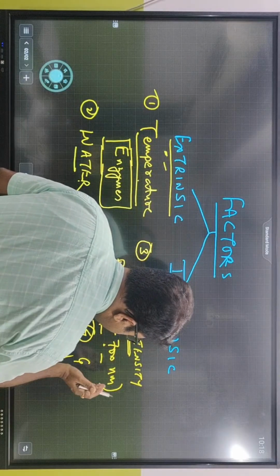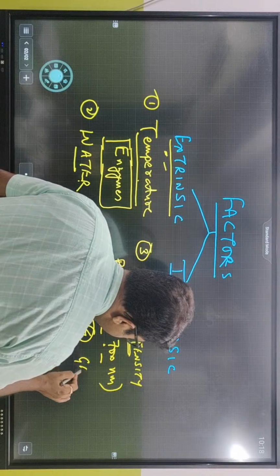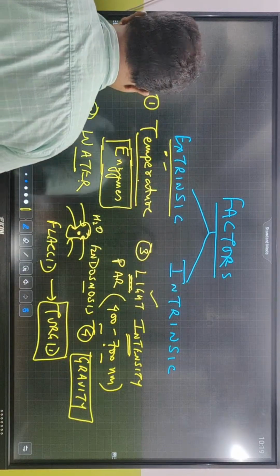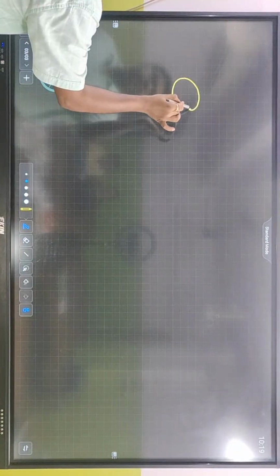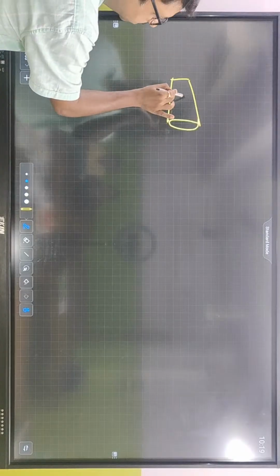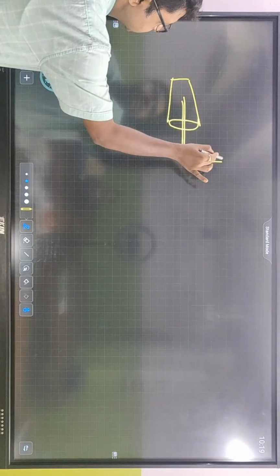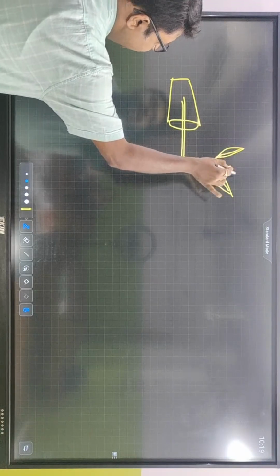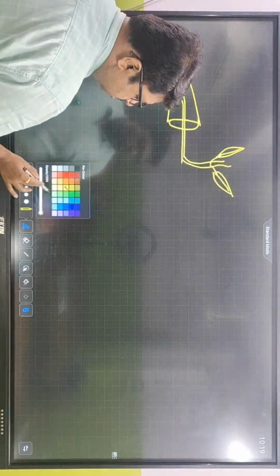geo, that is earth. That means the gravity of the earth is a little bit required. How? Because we know that if this is the root, and say this is a pot where the plant is present, normally the plant's aerial parts are going to move towards light. And think about the root.